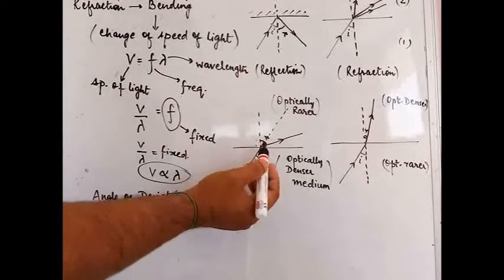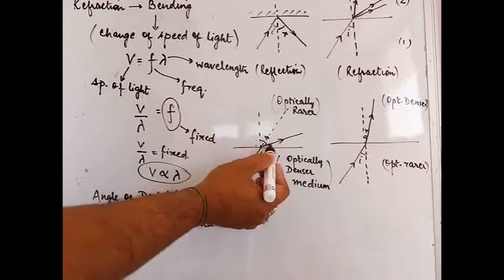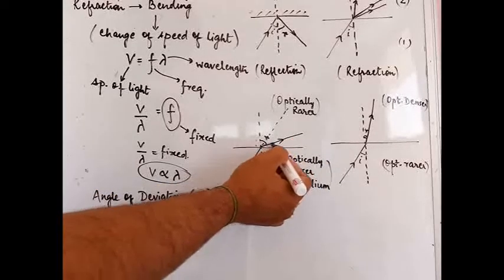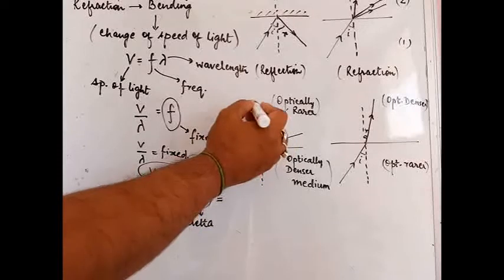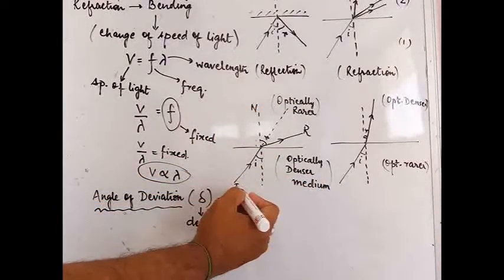Now this entire thing is angle R, because this is the refracted ray and this is the normal, and this is the incident ray.